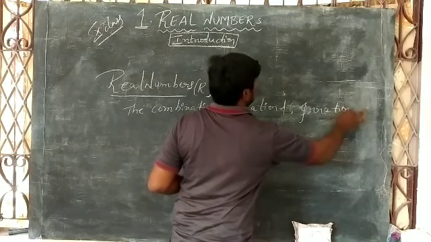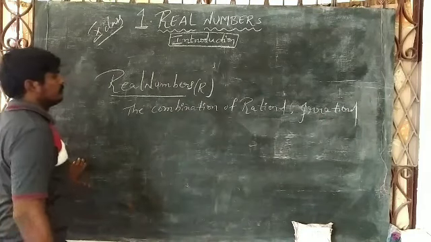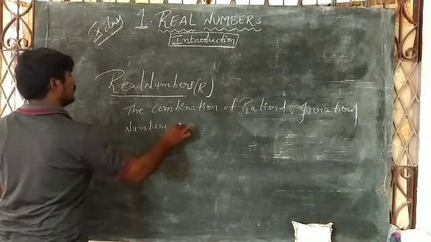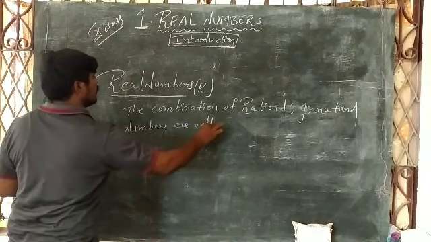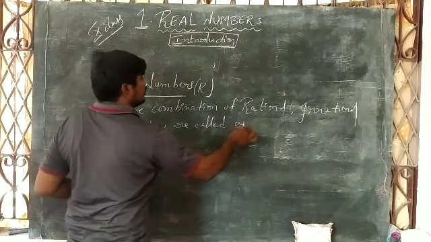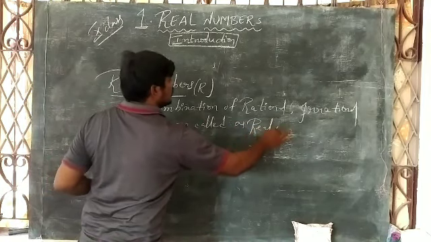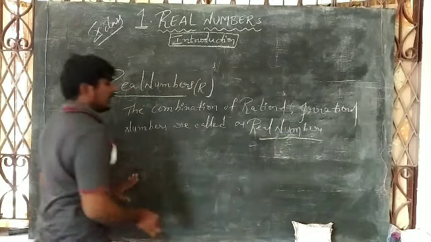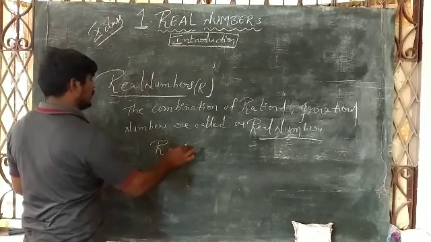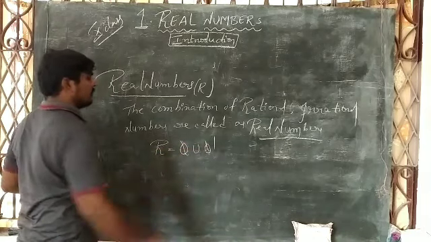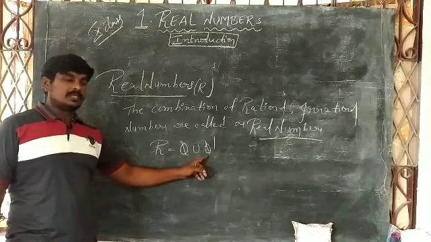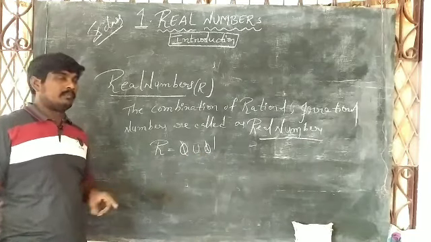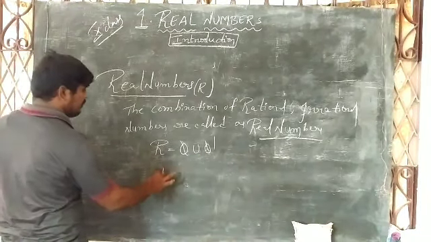The combination of rational and irrational numbers are called real numbers. Okay, students. Real numbers is equal to Q union Q dash. Q union Q dash means the combination of rational and irrational is equal to real numbers.